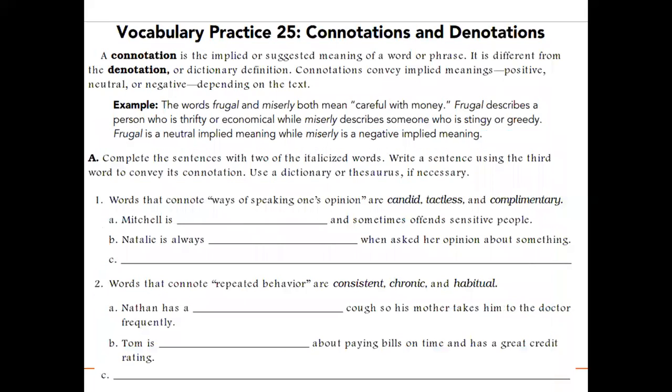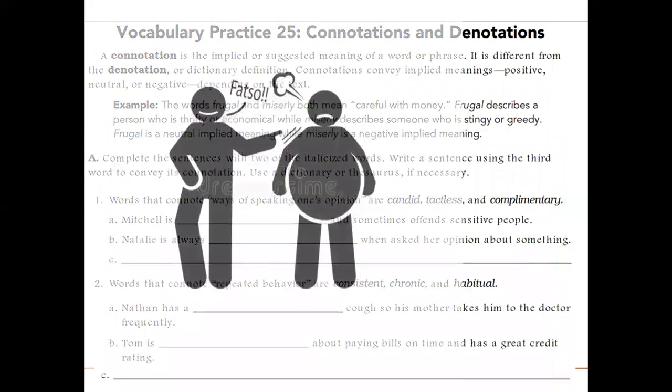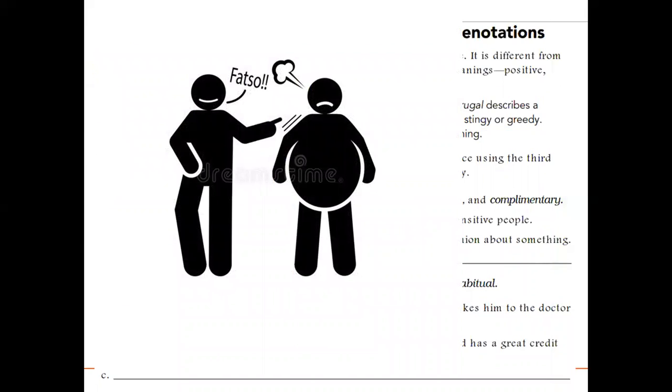Now, the next word is tactless. A tactless opinion is an opinion which always sounds offending to others. And one more thing, it is similar to an insult. Let's understand with a picture. If someone says to a chubby person, you're fat, this way he is not just giving a true opinion. This is not a true opinion, this is actually like an insult. So a tactless person is a person who always offends other people with his opinion or negative remarks.